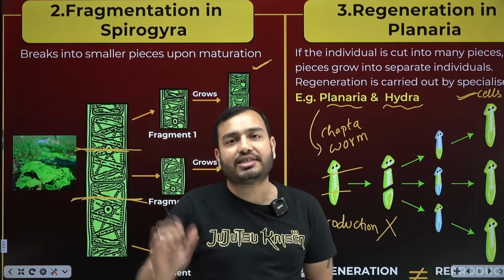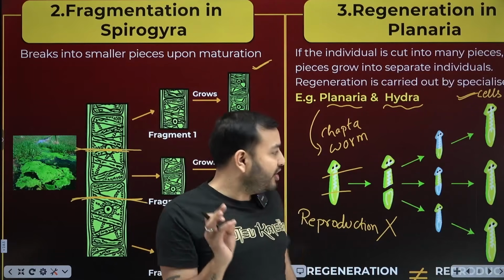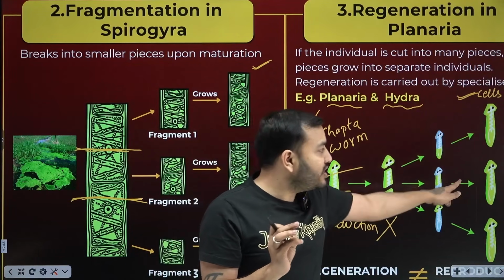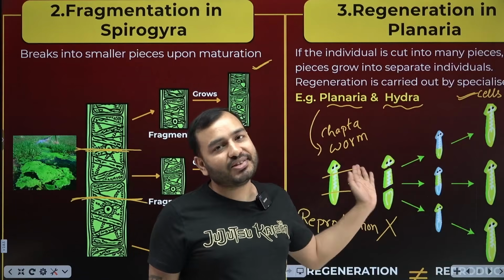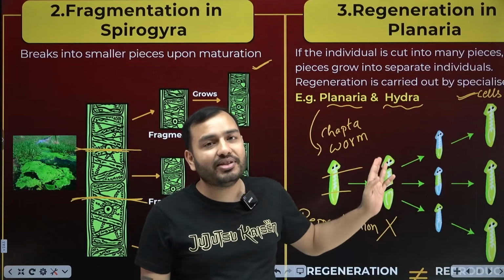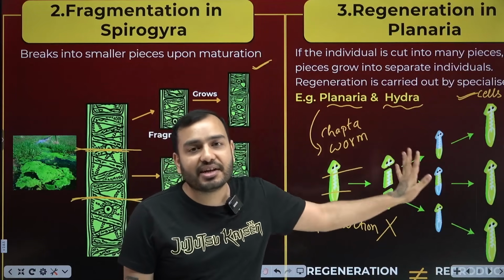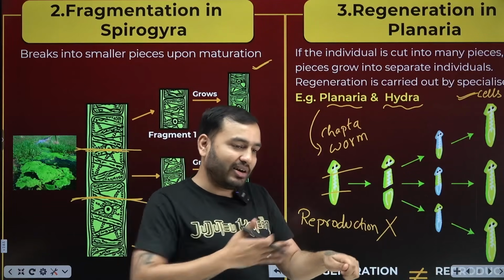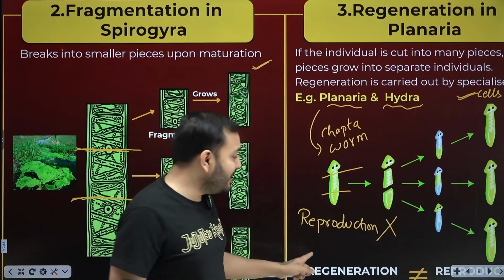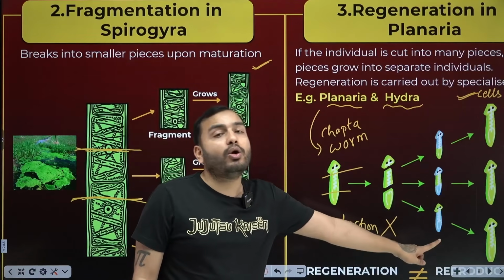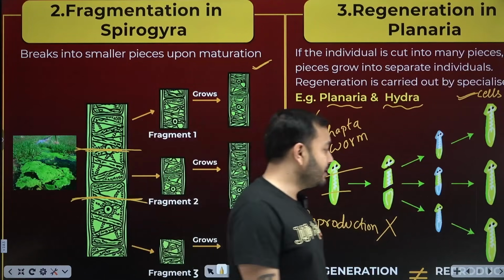The only problem is that the definition matches. Recall the definition of reproduction: a living organism creates new individuals of the same species. So everything is happening, so the definition matches. That is why it is said. But if we look at it this way, it is not the common form. This should not be the way to reproduce. That you come here, I will cut you and make new ones. So that is why it is written regeneration is not equal to reproduction. NCERT also writes this thing.